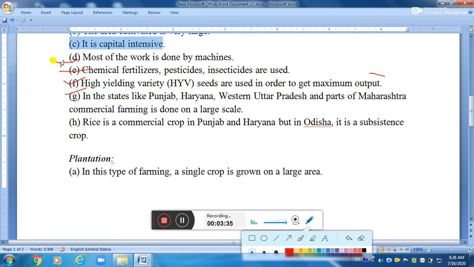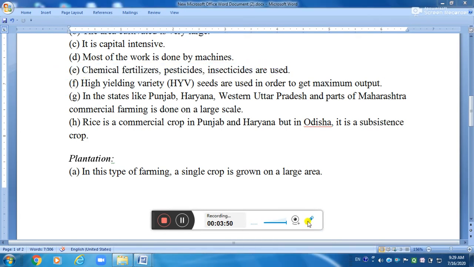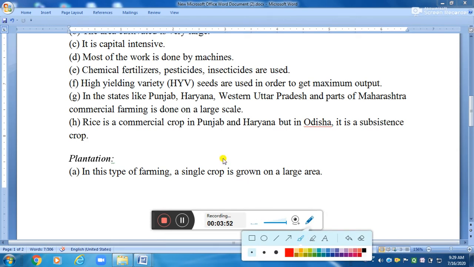Most of the work is done by machines, so it is also called technology intensive. Chemical fertilizers are used, and insecticides are used in a high amount. Farmers use high yield variety seeds for getting maximum output.